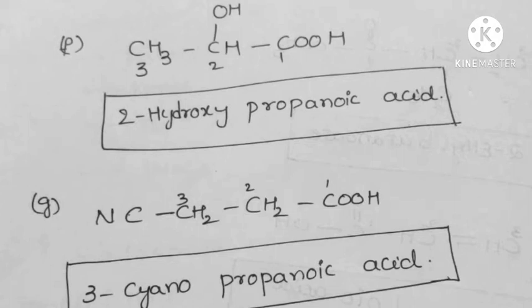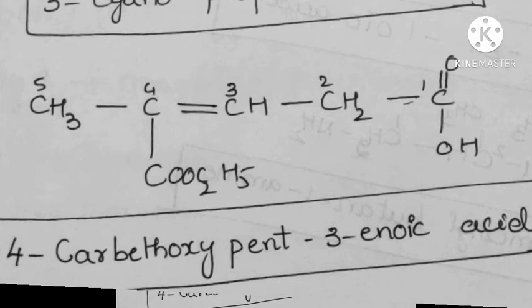And the next skeleton is like this: CH3C, COO, C2H5, double bond, CH, CH2, C double bond O and OH. In this, the numbering is like this: COOH is carbon 1, 2, 3, 4, 5. In the third carbon, an ene group is there, a double bond is there. So 3-ene and COOH, oic acid. And this long carbon chain carries 5 carbons, so the root word is pent.